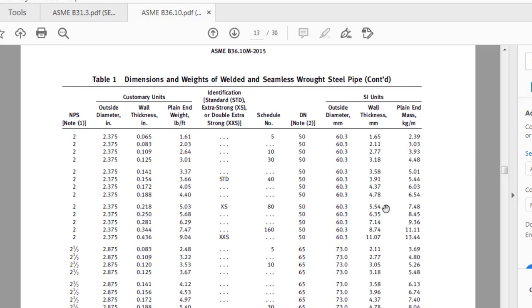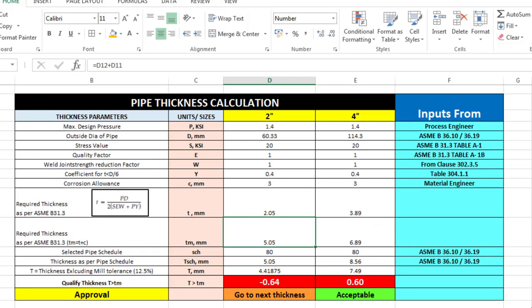Now we have to select under which thickness our thickness falls. We have to select a pipe which is always higher than the calculated thickness. Ours is 5.05 mm. Now I can see this value is a little higher than our required thickness, so I am going to select this pipe. What is this pipe? XS 80. This is the pipe that I am going to select. What is the thickness of the pipe? 5.54.